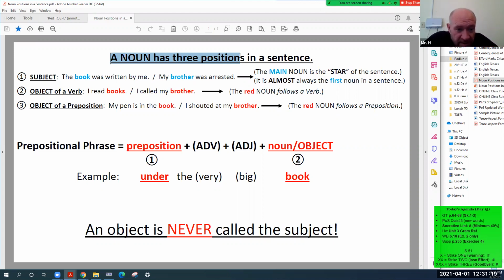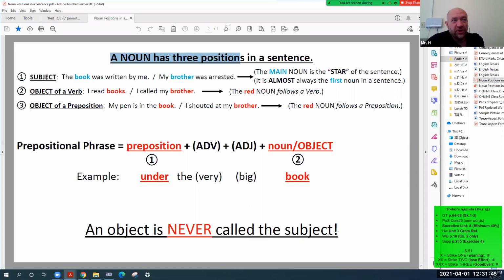A sentence is like a football team. Sometimes it has many players, many nouns, and the noun has different positions in the sentence.